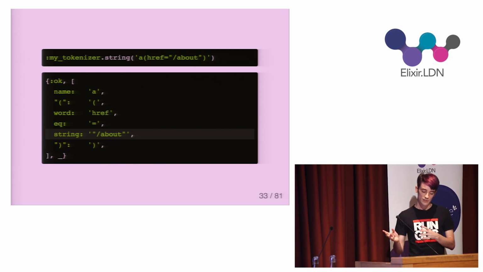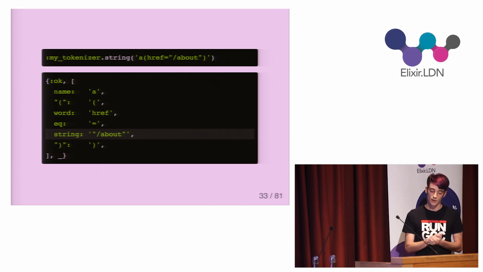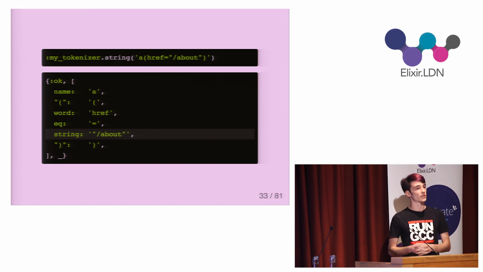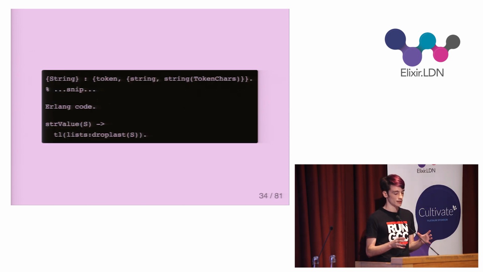Cool, so at first this seemed like enough, but when tokenizing another line, I discovered a problem. When I receive a string token, the value of the string is as written in the source code, when I actually want the value of the string. See, it has the quotes around it. To resolve this, I can make use of the final section of the Leex module. Here I've updated the token tuple for the string to call a function called string on the token chars before inserting it into the tuple.